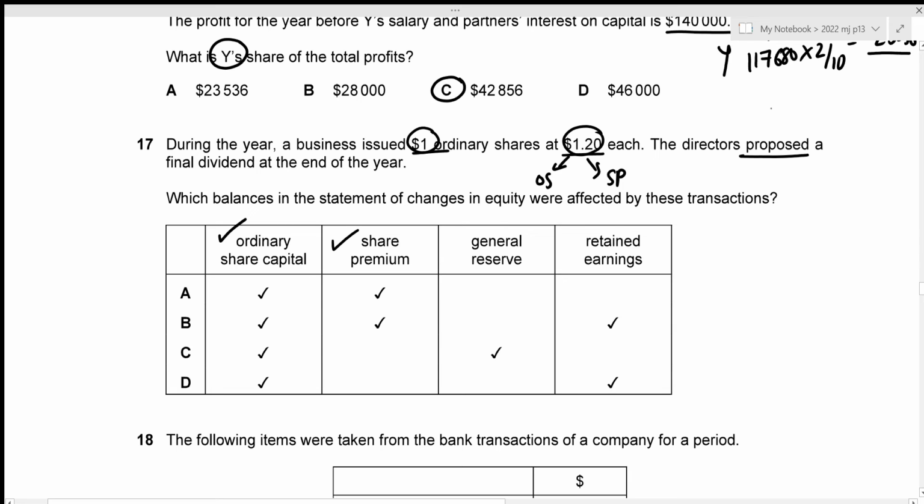But remember that the directors are only proposing a final dividend. They have not yet been paid. So this does not affect any of the columns for our statement of changes in equity, which means that only ordinary share and share premium will be affected. And that is given in option A. That's our correct answer. Now we can move towards question number 18.